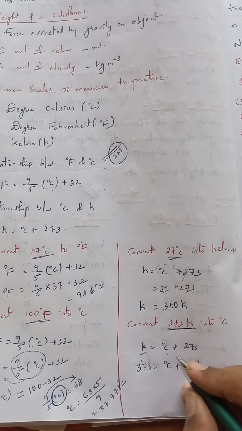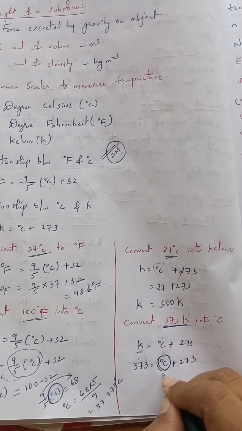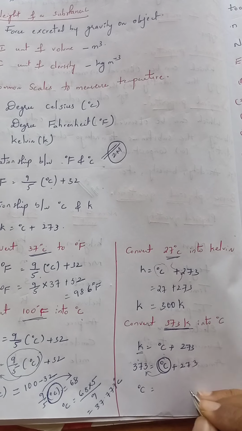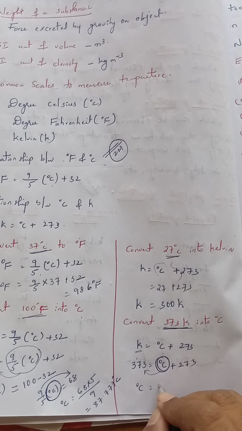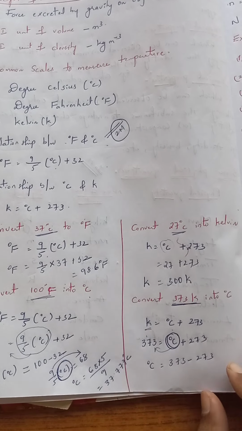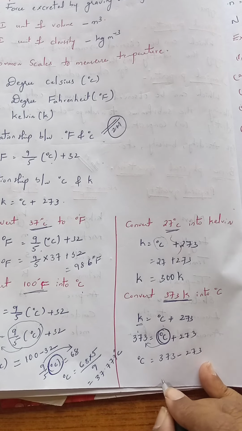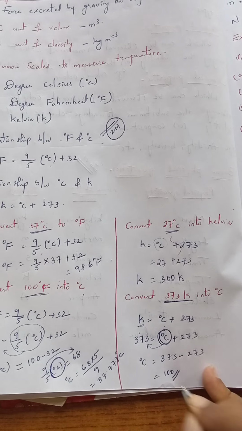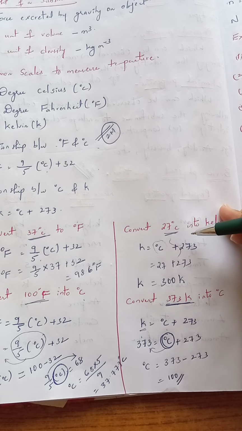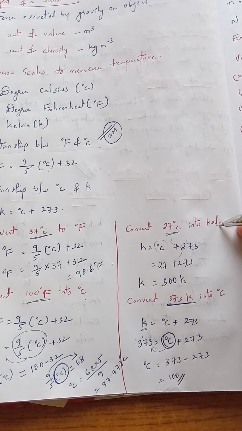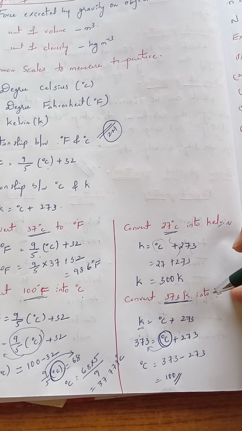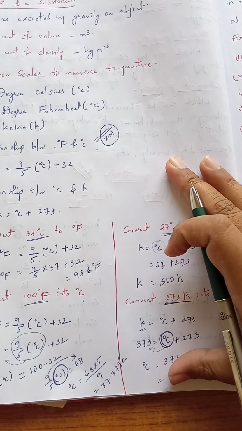What we want to find out here? Degree Celsius. Take this term to this side. Then degree Celsius becomes equal to 373 minus 273. What is 373 minus 273? That is exactly equal to 100 degree Celsius. That means if the temperature is given in degree Celsius, you can convert it into Kelvin. If it is given in Kelvin, we can also convert it into degree Celsius. This is very important for 2 marks.